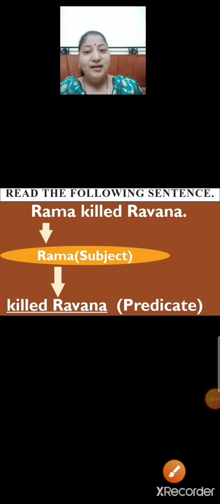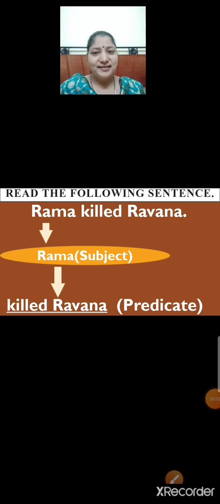So, children, Rama killed Ravana. In this sentence, Rama is the subject. And what are we talking about Rama? Yes, that he killed Ravana. So, killed Ravana is the predicate.